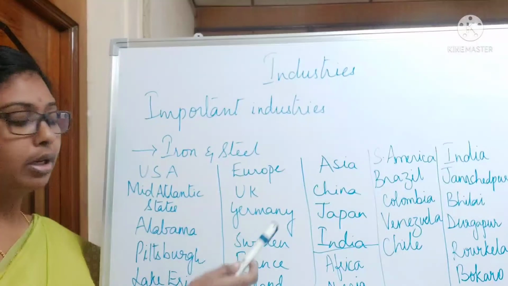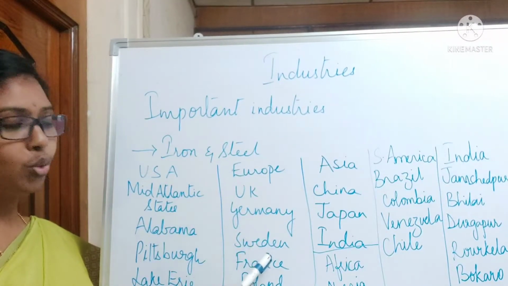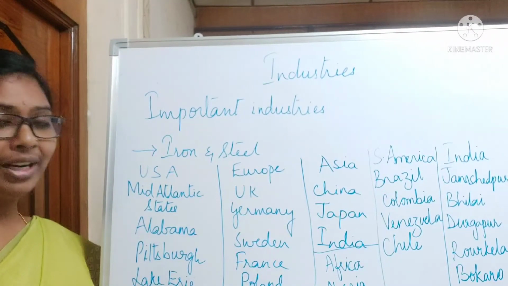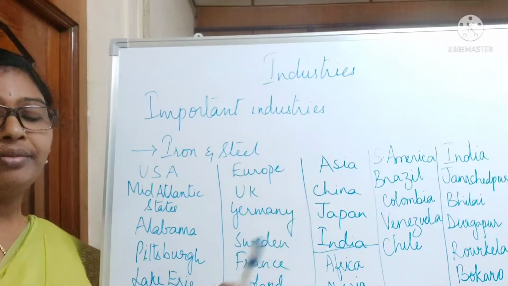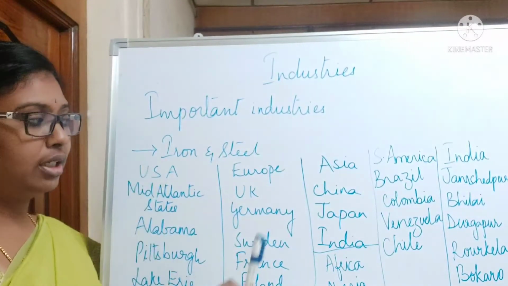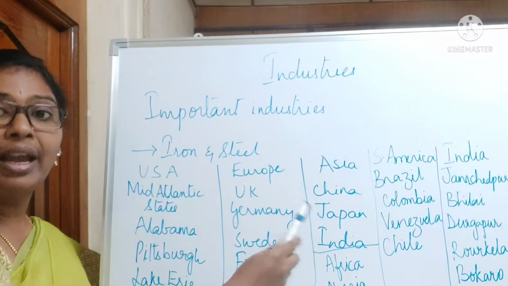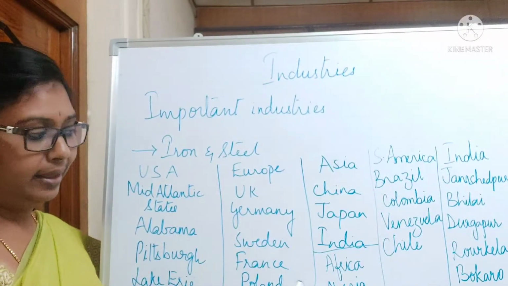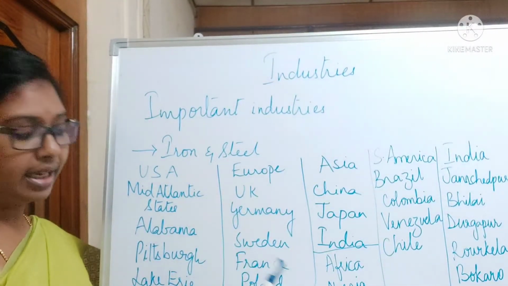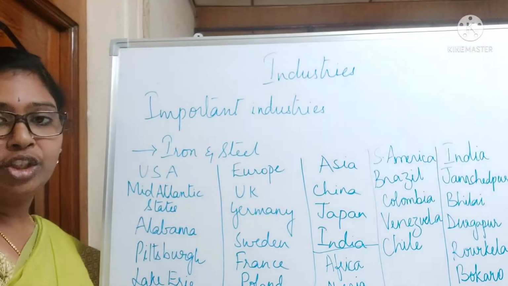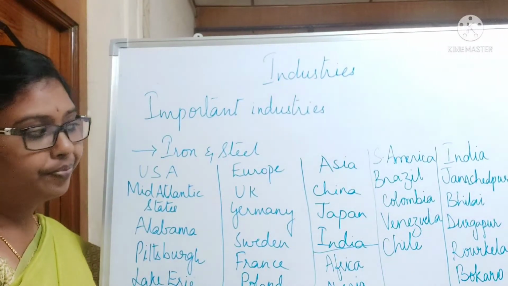And coming to Europe, UK, Germany, Sweden, France, Poland, Belgium. In Asia, we have three major regions. One is China, Japan, and even our country, India. In Africa, we have three major regions again: Algeria, Egypt, and Zimbabwe.